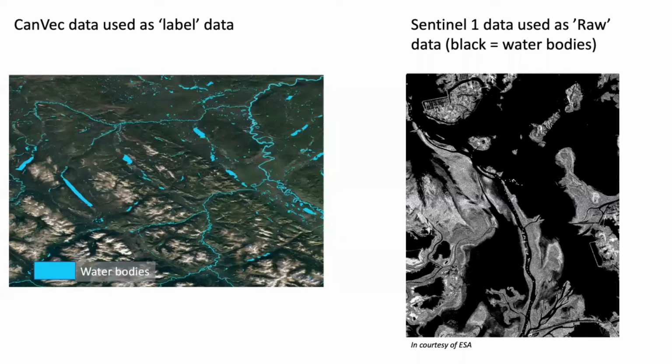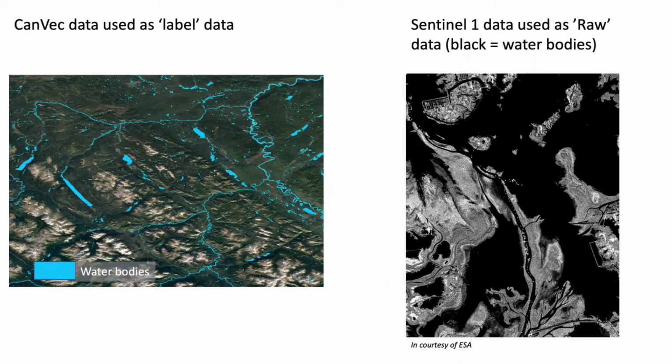For training data, two datasets were chosen. The water body datasets of lakes, rivers and glaciers in Canada, the CanVec series, as label data to determine areas of standing water. This CanVec vector dataset is the best available hydrological data source that covers Canadian territory and is based on multiple sources. And second, as raw data, the Sentinel-1 synthetic aperture radar, also known as SAR data, was used.